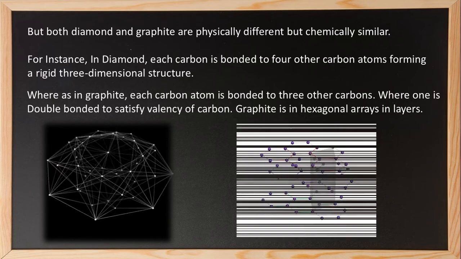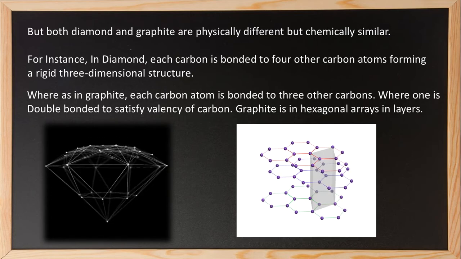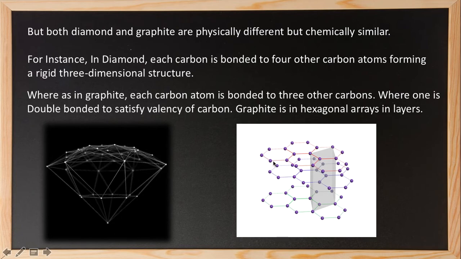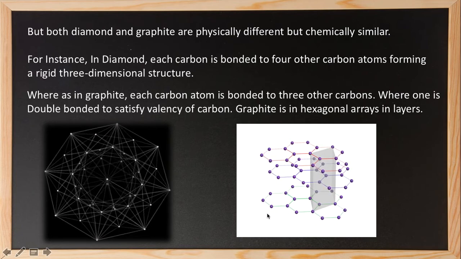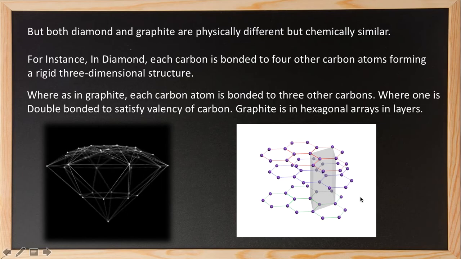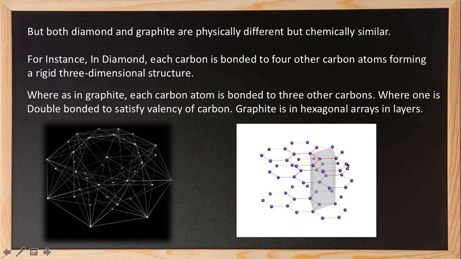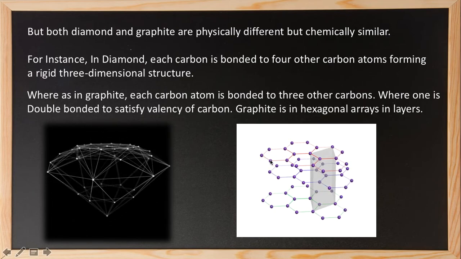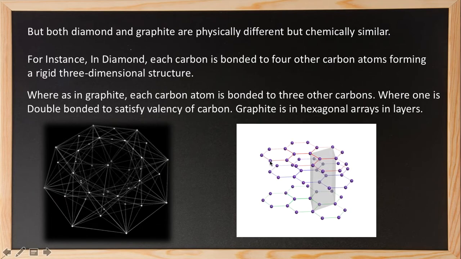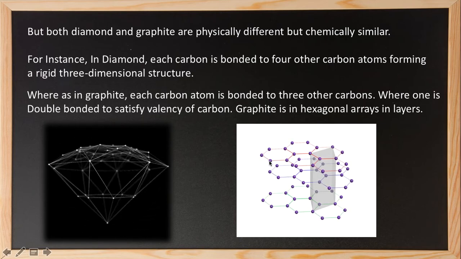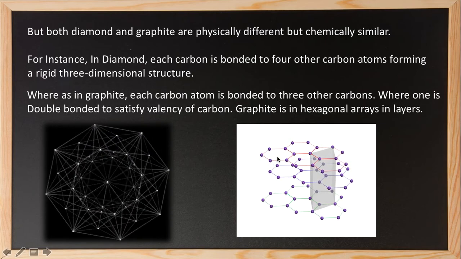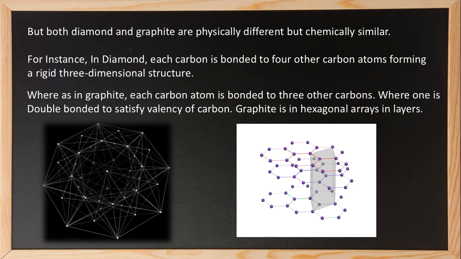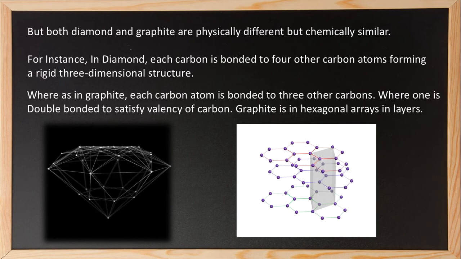Graphite is observed in hexagonal arrays in layers. Here you can see in the case of graphite, the structure of hexagons is observed. And you can also see that the graphite is arranged in layers: layer 1, layer 2 and layer 3. So graphite is hexagonal arrays in layers. These purple circles represent carbons, and these carbons are bonded to 3 other adjacent carbons, where one is double bonded to satisfy the valency.